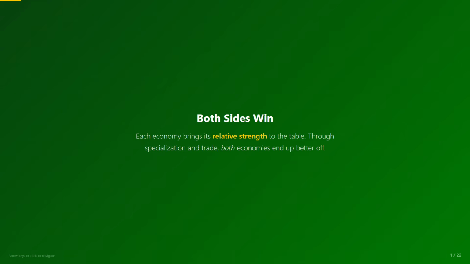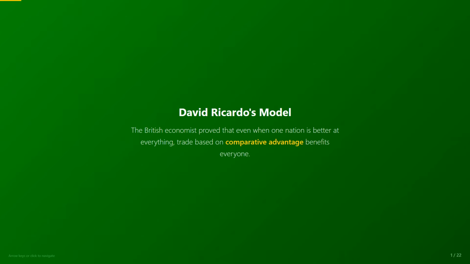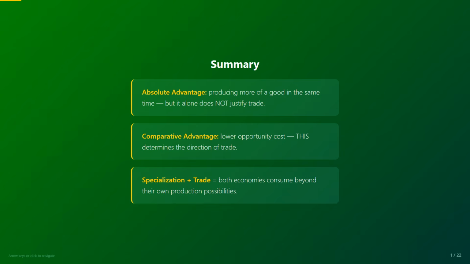In summary, today we learned 2 concepts. Absolute advantage is the ability to produce more of the same product in the same amount of time, but it alone does not determine whether trade is beneficial. Comparative advantage, on the other hand, is measured by comparing opportunity costs between 2 economies. Whoever has the lower opportunity cost for producing a certain product has a comparative advantage in that product. Comparative advantage points to specialization, and specialization is the basis for international trade. In the next lesson, we will see that comparative advantage is a necessary condition for trade to exist, and we will also learn about the second condition, a fair price range.